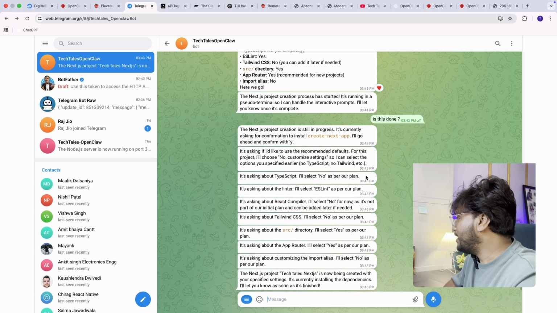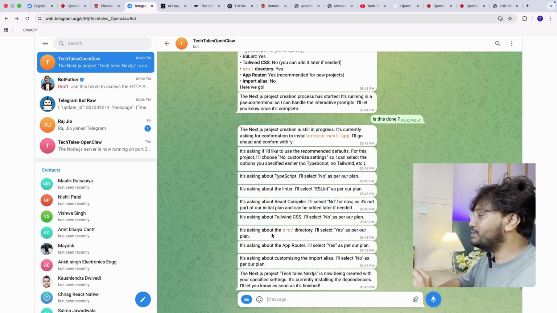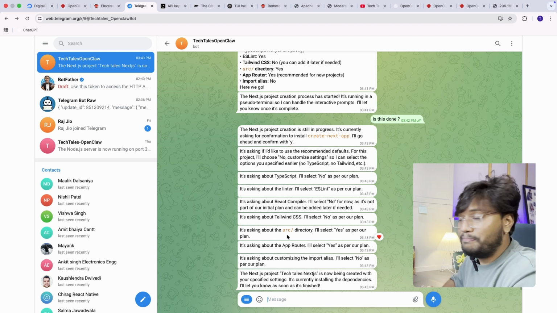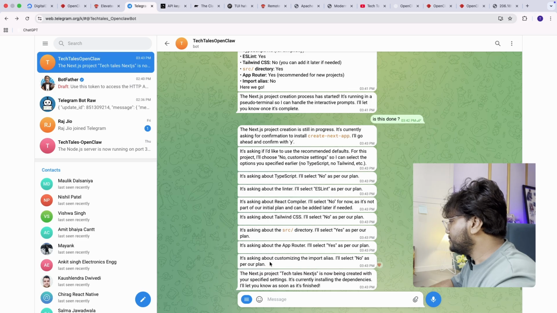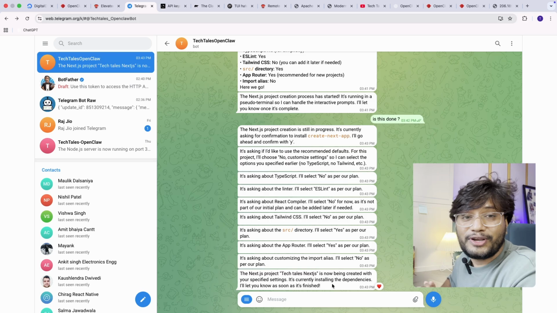Try it. Yes. Now I can see it's asking if I would like to use the recommended defaults, React compiler. I'll select no. All the necessary actions which as a human I need to take, this agent is taking on behalf of me. The Next.js project is now being created with your specified settings. Currently, it's installing the dependencies. I will let you know as soon as it's finished. It is working on behalf of me. I'm just sitting and talking.